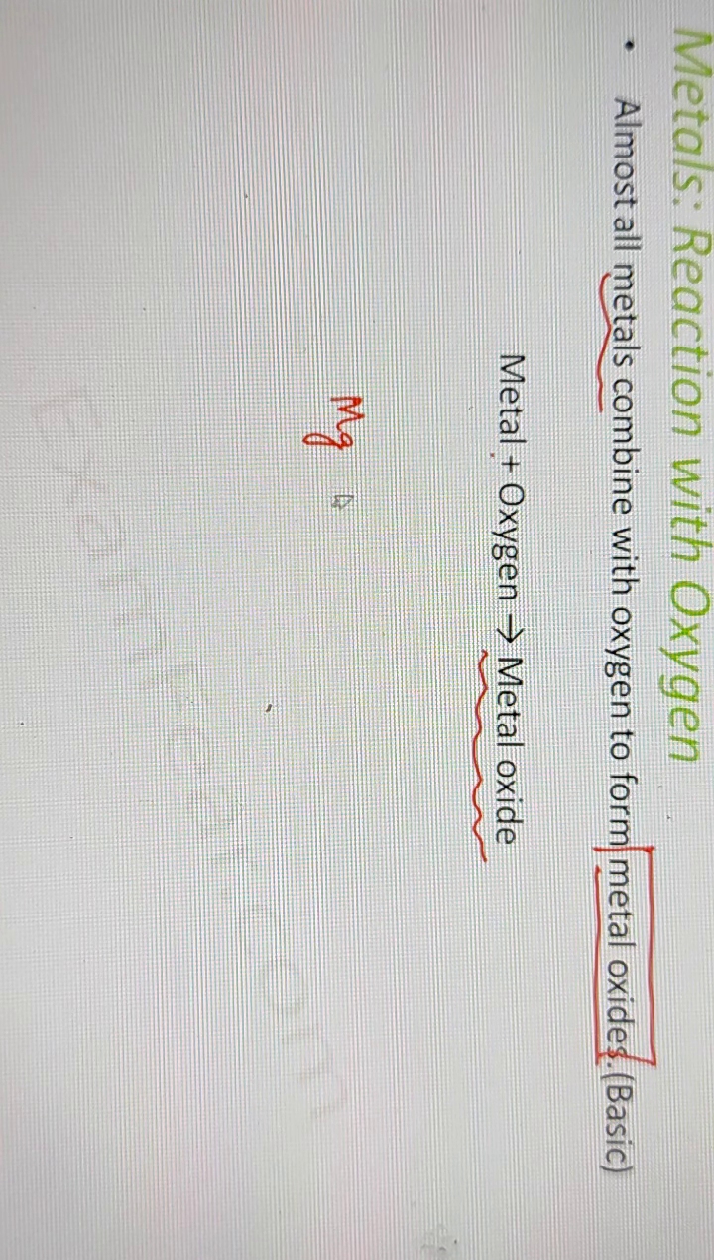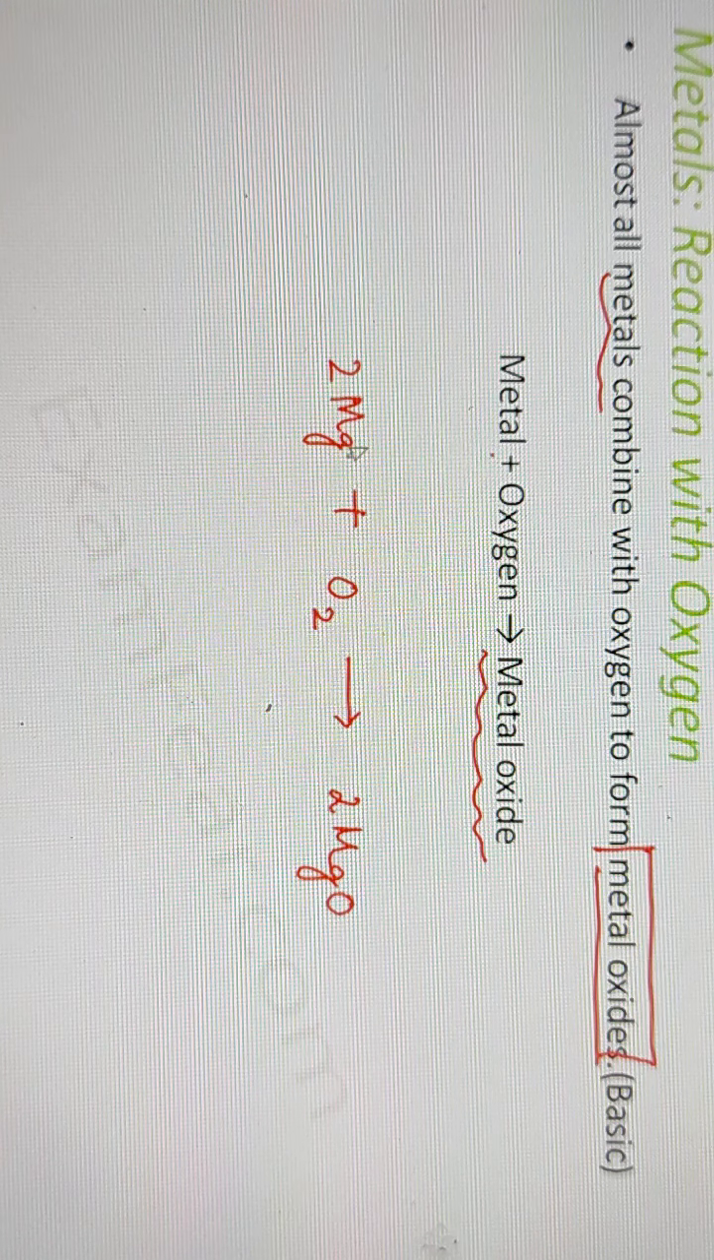Suppose you consider a metal magnesium, when it combines with oxygen to form magnesium oxide, that is MgO. So if you balance this equation, that is how it would be. You would have seen this. You can also perform this. We will perform it in our laboratory. Right now I'm saying that when the magnesium ribbon is burned in the presence of oxygen, then the ash you obtain is nothing but magnesium oxide.